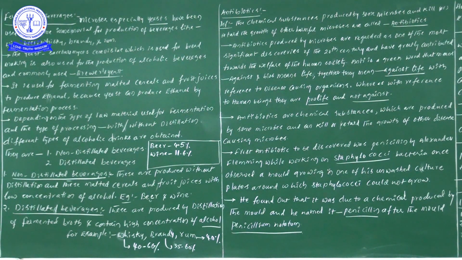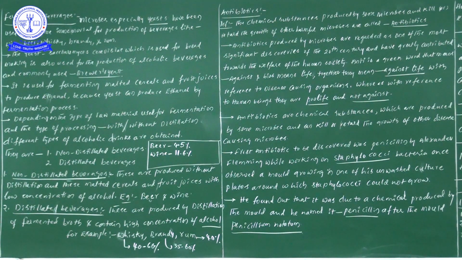11.6%. Next one, whiskey. Whiskey alcoholic concentration is 40 to 60. Next one, brandy, 35 to 60. Next one, rum, 40. This entire information I have taken from the internet, but in another book there is a chance to get somewhat different values.